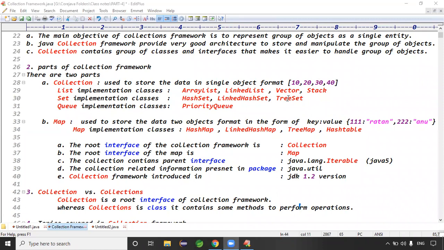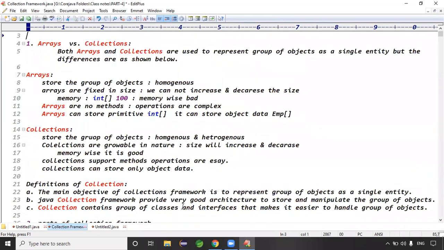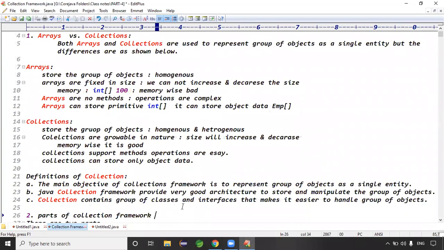That is Collection versus Collections. Good.